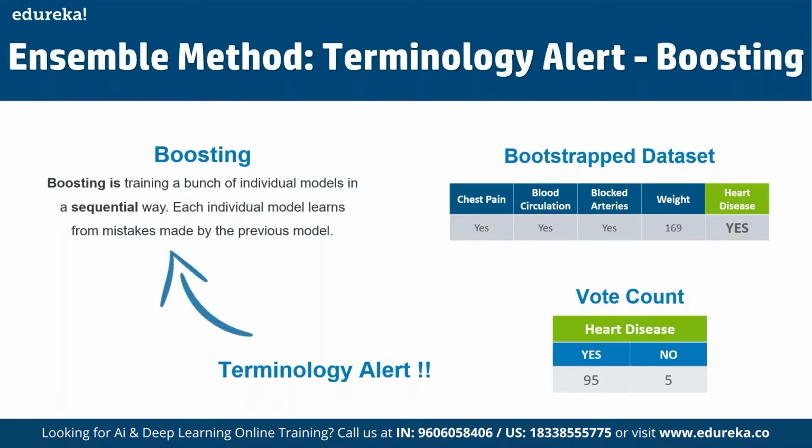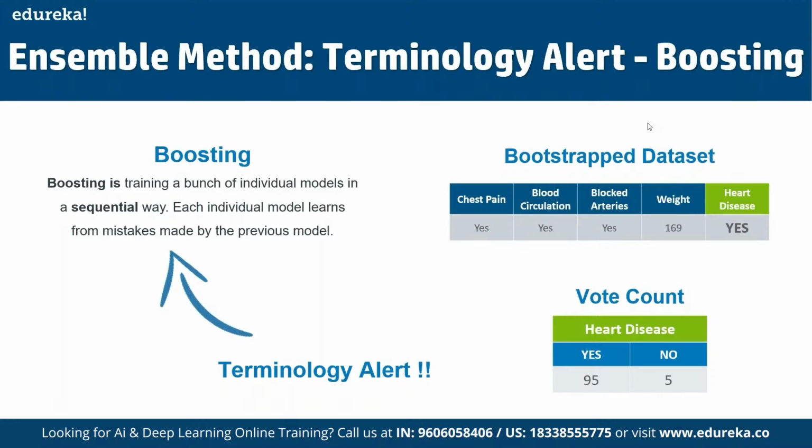So for example, here we have taken the example. Let's say we selected blood flow and blood arteries. Now out of these two variables, we must select the variable that best separates the samples. For the sake of this example, let's say blood arteries is the more significant predictor, and thus we assign it as the root node. The next step is to repeat the same process for each of the upcoming branch nodes. Hence, two random variables can again be selected as candidates for the branch node, and then we can choose the variable that best separates the samples as well.